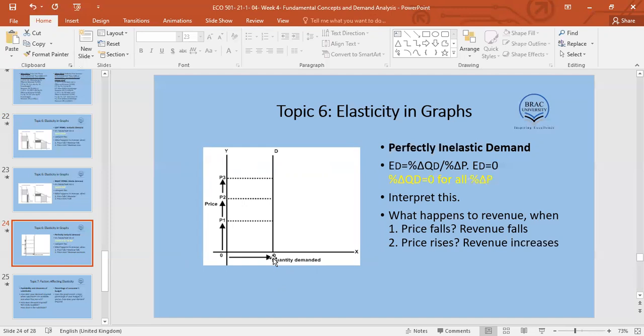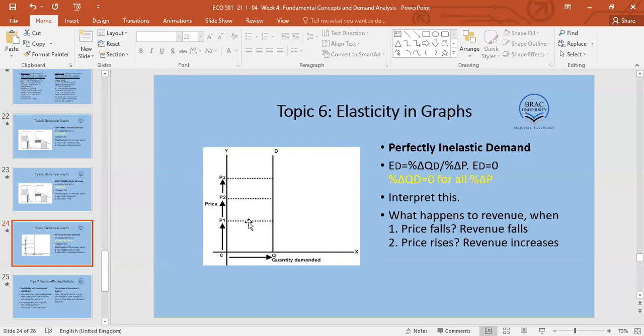So percentage change in quantity demanded does not respond to percentage change in price. The demand for this particular commodity, in the previous parts, we used the example of an insulin injection, where the demand for an insulin injection does not depend on its price, rather on the medical condition of our patient.